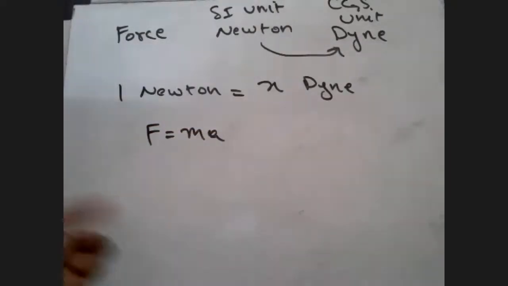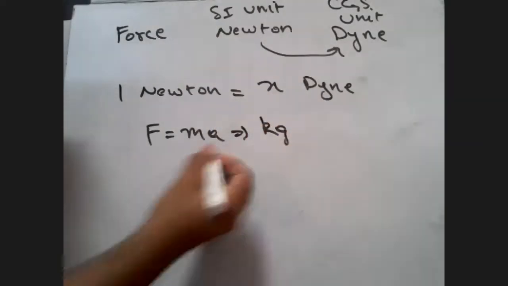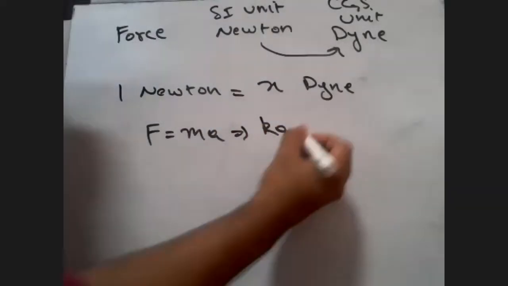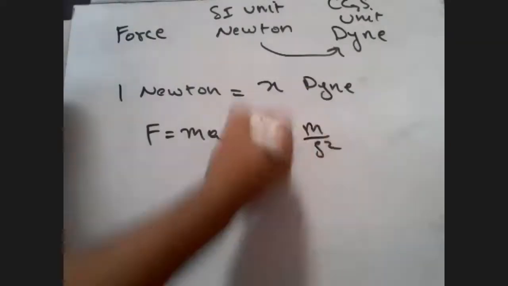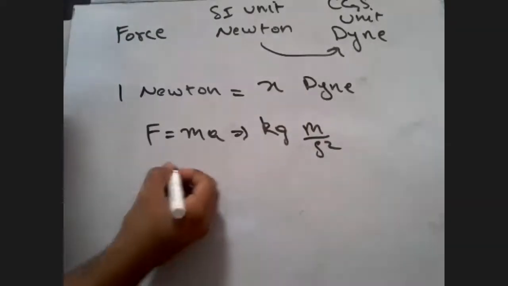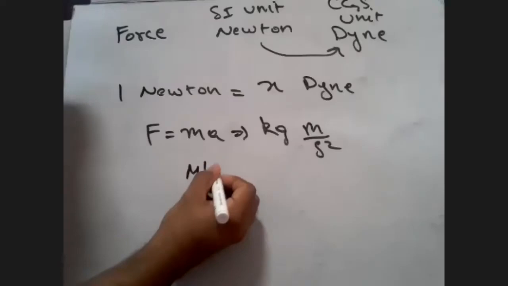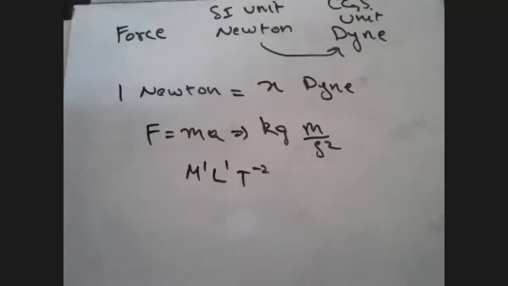So here mass is what? I can say the unit of mass is kg. Acceleration I can write as meter per second square. Yes or no? So from the unit of mass and acceleration itself, immediately you can derive the dimension. That is, I can say M1 L1 T raised to minus 2. But this is not important here.